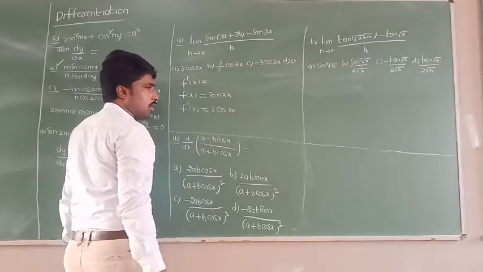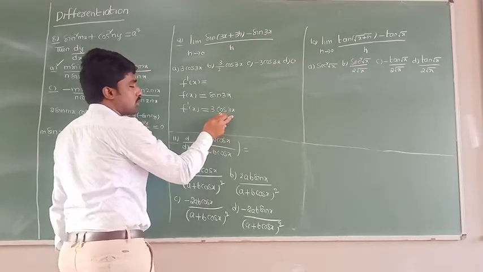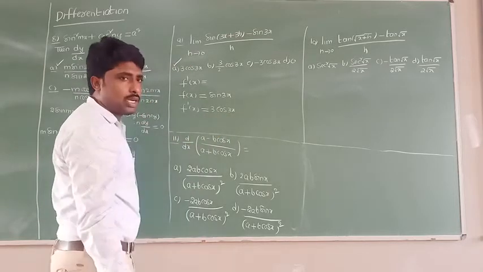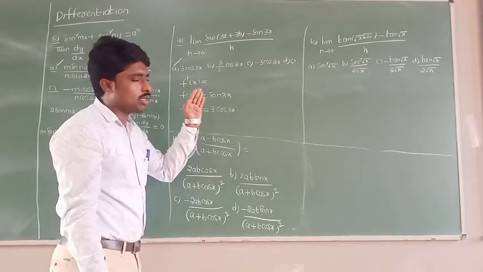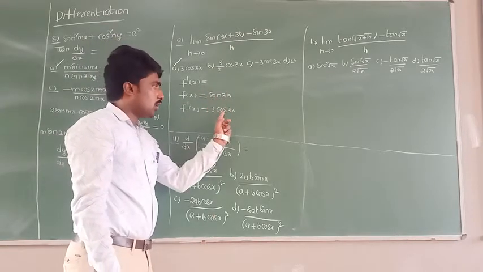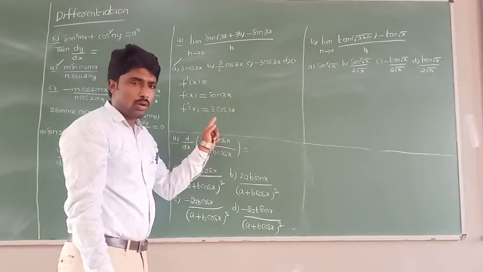So finally, what am I getting as the answer? f dash of x equal to 3 cos 3x. If you observe clearly, the first option is the correct answer. Do all of you understand? We are doing this by using the chain rule. The differentiation of sin is cos 3x, and the internal differentiation of 3x is 3. So you have to do it like that.